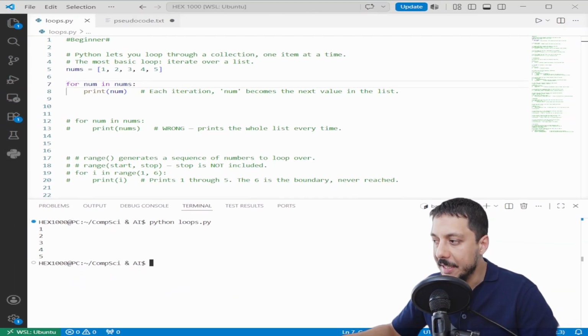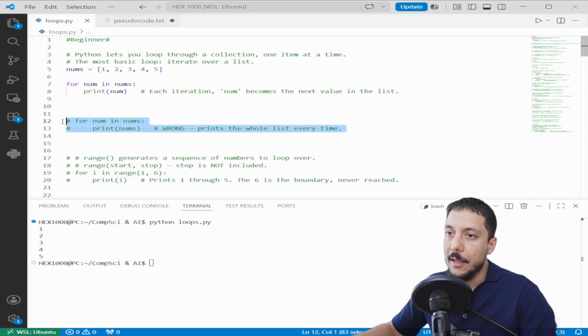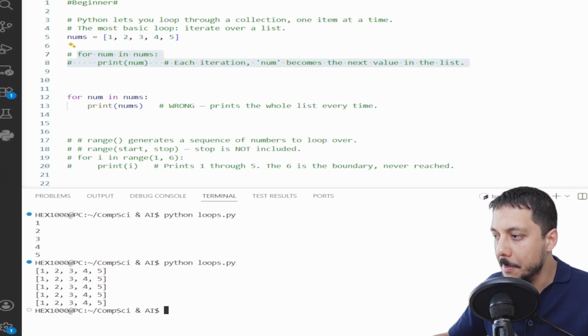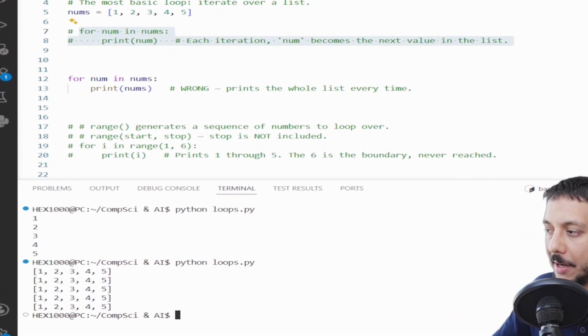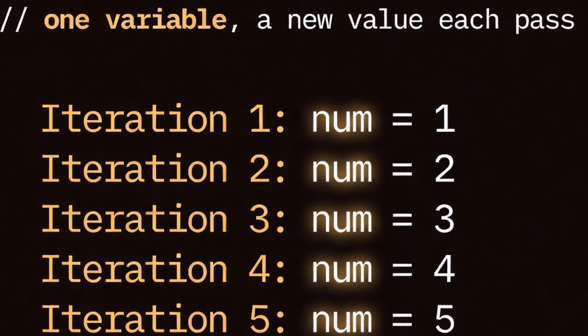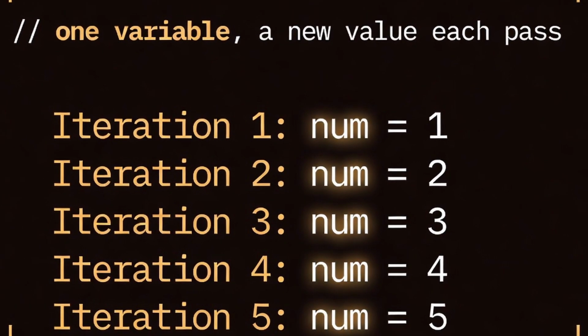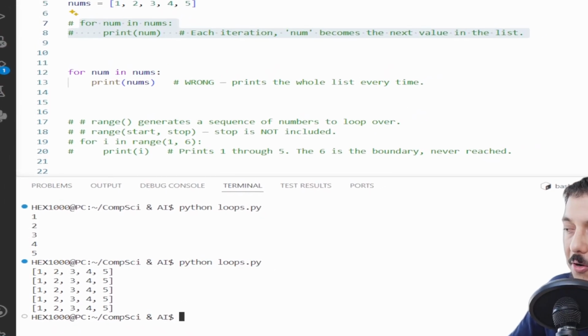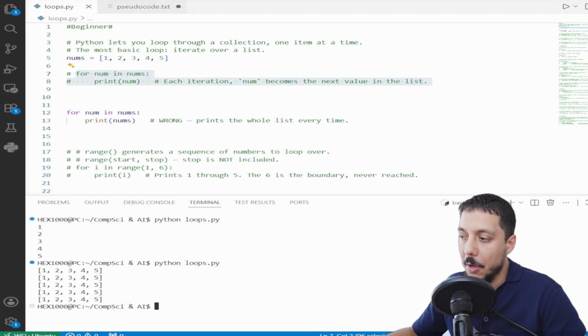The loop ran the print statement once per item, then stopped on its own when the list ended. One thing beginners get wrong. Watch, if I print nums instead of num by mistake, like we see in this next example, see the difference? Num is one item. Nums is the whole list. The loop still ran 5 times, 5 iterations, but each time it printed everything. Small typo, completely different output. This is the kind of bug that wastes an hour of yours when you're just starting out with coding.